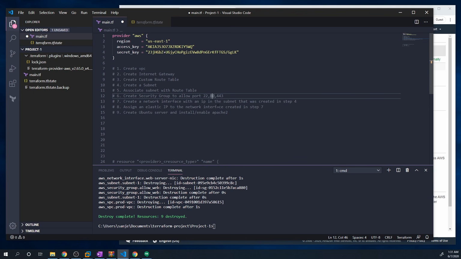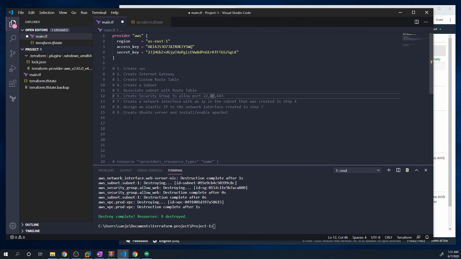We're going to create a custom network interface, and that's going to be assigned to the subnet that was created in step 4. And we'll assign an elastic IP. So an elastic IP in Amazon world is just a public IP address that's routable on the internet. And then we're going to assign that to the network interface we created in step 7. And then finally, we're going to create an Ubuntu server. We're going to automatically, through Terraform, install and enable Apache. And then we're going to assign that network interface that we created in step 7 to that Ubuntu server. And at that point, we should have a live running web server, and we should be able to connect to it and do whatever we want with it.